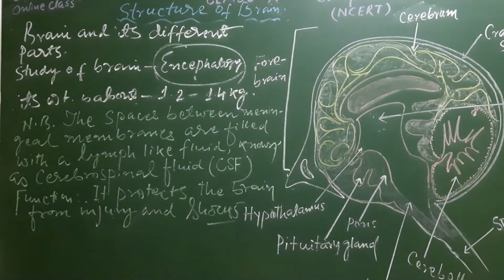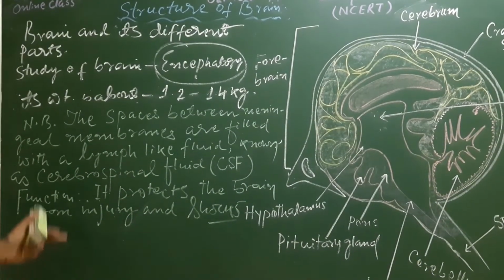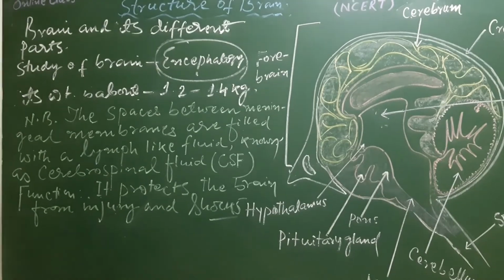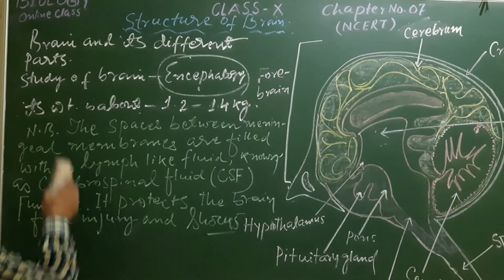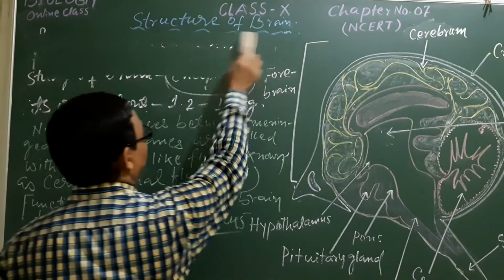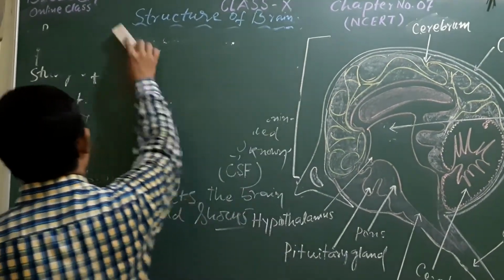So these are the points before the parts of the brain. Just these things are important, which I have mentioned here. Now come to the different parts of the brain.